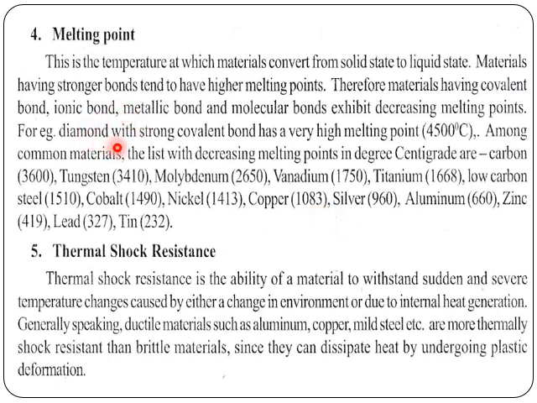We can say diamond, with a strong covalent bond, has a very high melting point, nearly 4500 degrees Celsius. Comparing further, carbon has 3600, tungsten 3410, down to the least, tin, which has 232 degrees Celsius. So when an application requires high temperature, one has to consider this property as a key feature while selecting the material for that application.